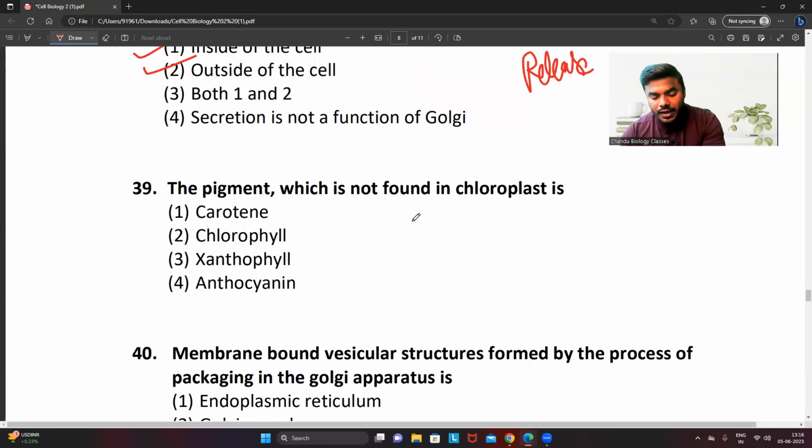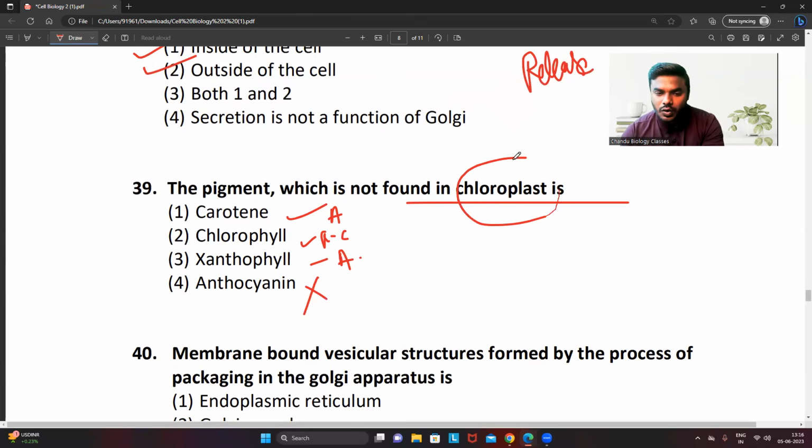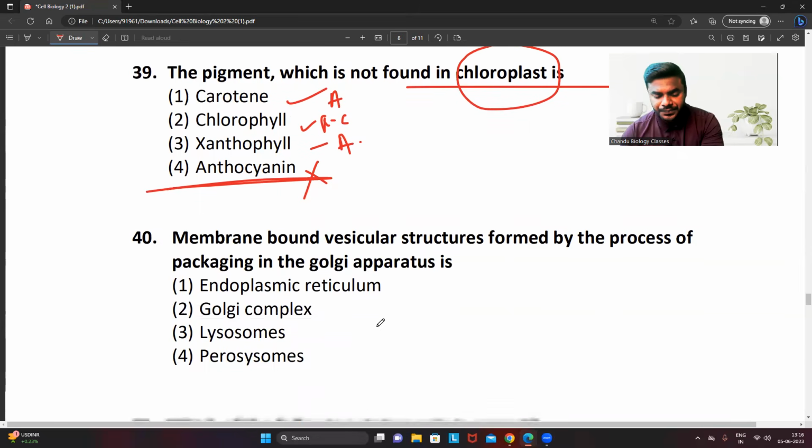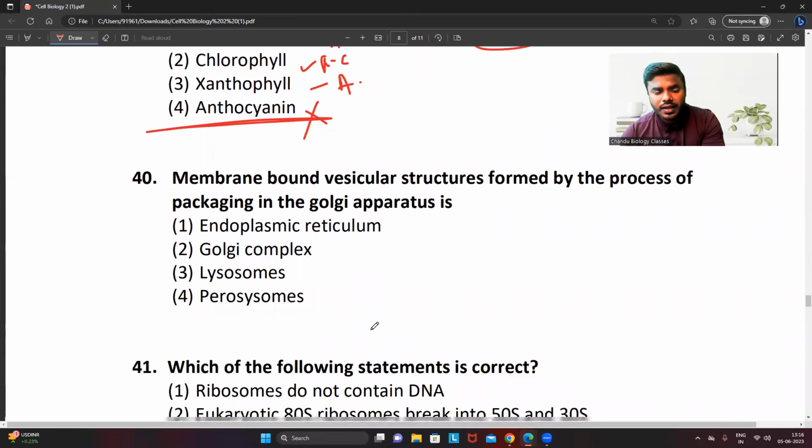Question number 39. The pigment which is not found in the chloroplast, they're asking which is not found in the chloroplast. Carotenes are present in the chloroplast, you know, right? Antenna pigment. Chlorophyll, reaction center. Xanthophyll is also an antenna pigment. Anthocyanins are not found in the chloroplast. This is the answer.